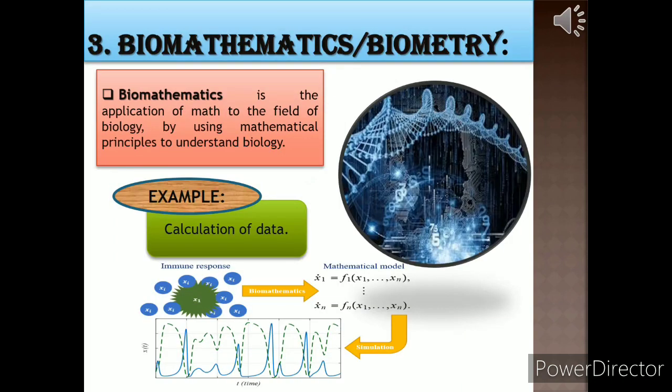Third interdisciplinary branch is biomathematics or biometry, in which two branches of sciences, biology and mathematics, interlink with each other. According to definition, biomathematics deals with the use of mathematical tools in biological processes. For example, calculation of data during biological experiments.